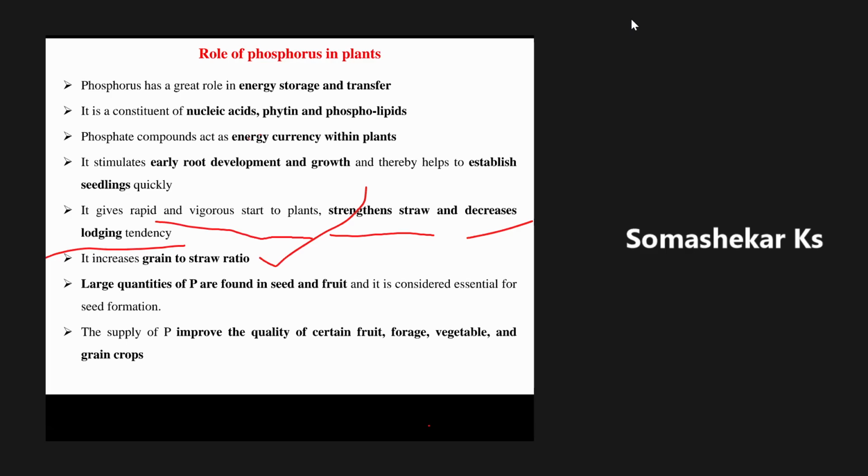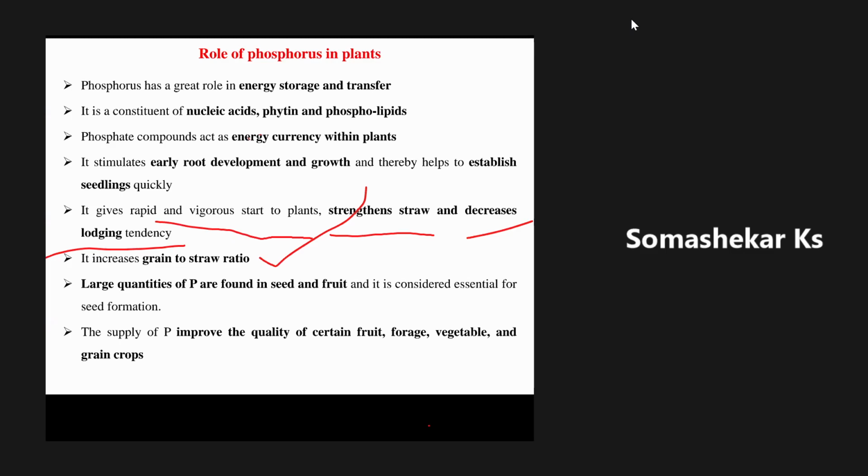Then another point is that a large quantity of phosphorus is found in seed and fruit. After fertilization in the flowers, the seed will start forming. For proper development of the ovule in the seed, the phosphorus requirement is very much essential.